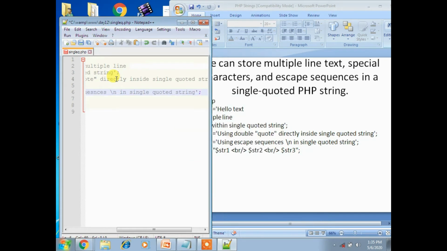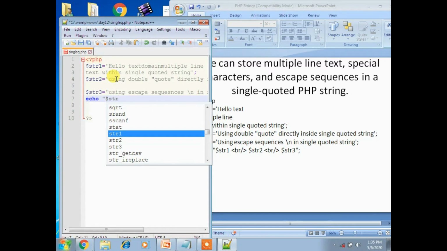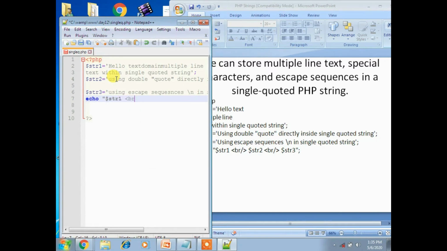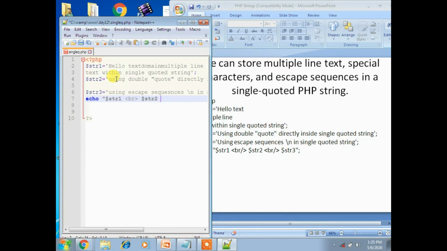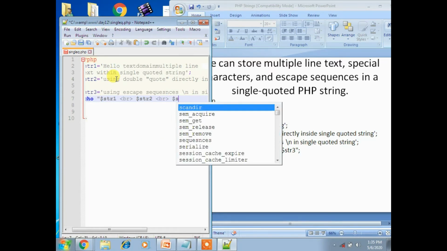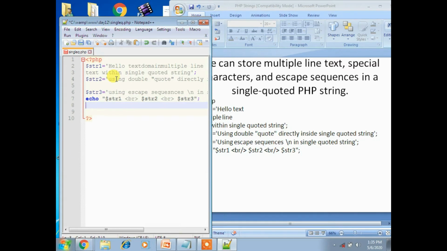Now there ends the program, and I want to display, so I am using double quotation, and here str1, then a br statement to line break, then str2 which I created, then another br, and finally str3 which I just created. Now there ends the program.